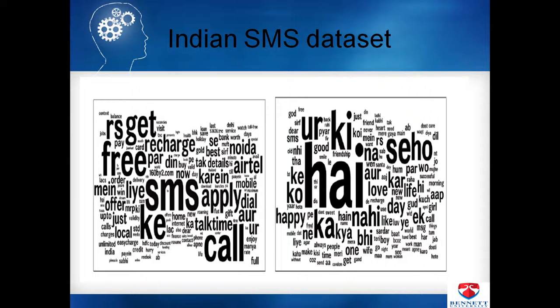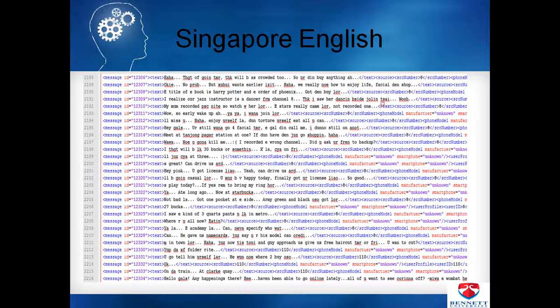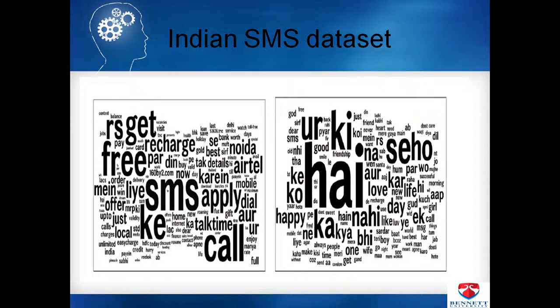So it's a good SMS: नहीं के को की हैप्पी का किया क्या नहीं लिए के डे life is there. So this is the word cloud. The second word cloud is for not a spam message. So we can easily explain that on the Singapore-based English and on the Indian-context English, the type of writing is different for different contexts.